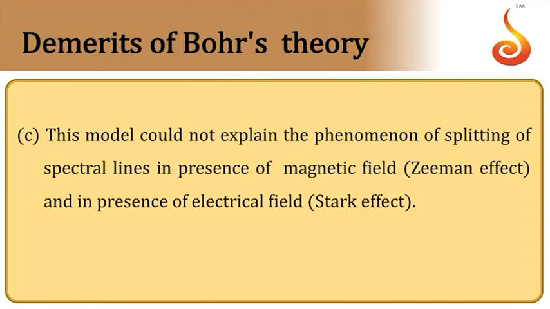Then this model could not explain the phenomena of splitting of spectral lines in the presence of electric field and magnetic field. When you apply an electric field to the source which is emitting the spectrum, the spectral lines split. In the presence of an electric field, if it splits, it is called the Stark effect. In the presence of a magnetic field, if it splits, it is called the Zeeman effect. So Bohr's theory failed to explain the Zeeman effect and Stark effect.